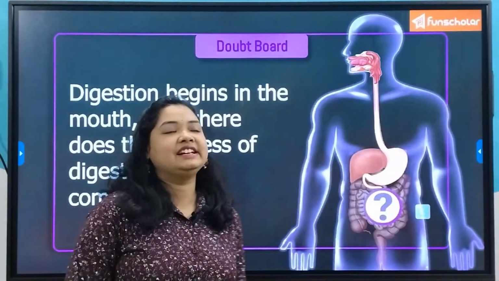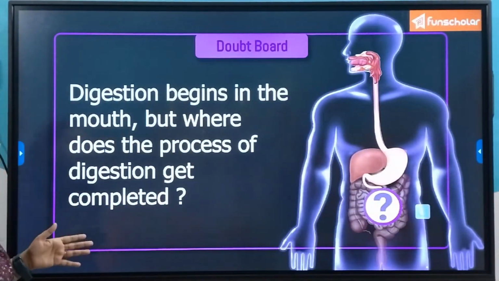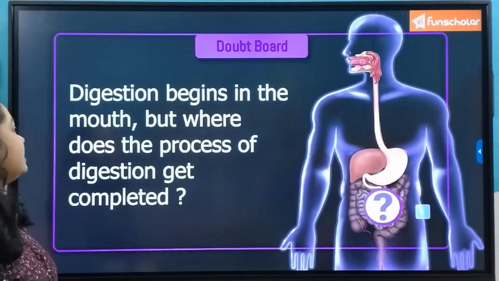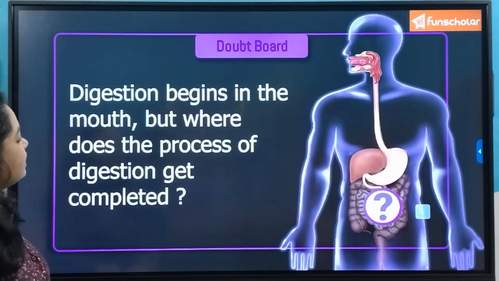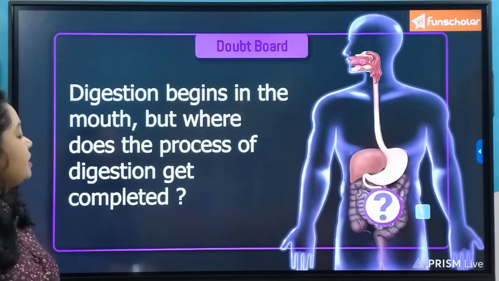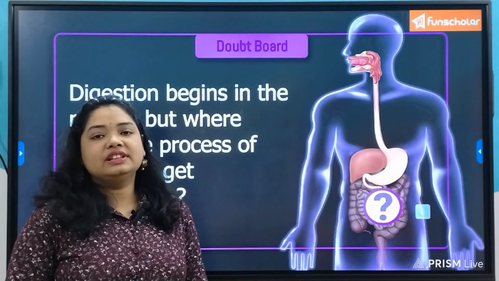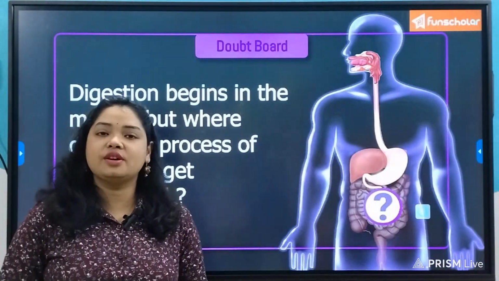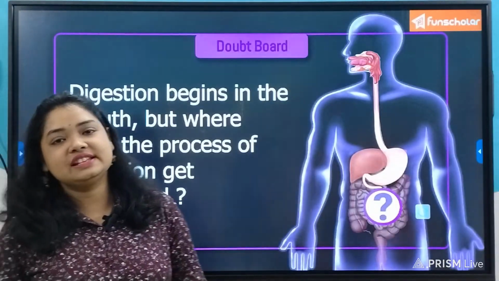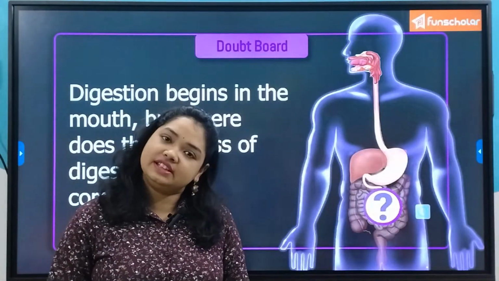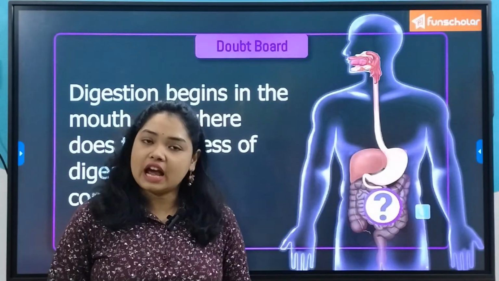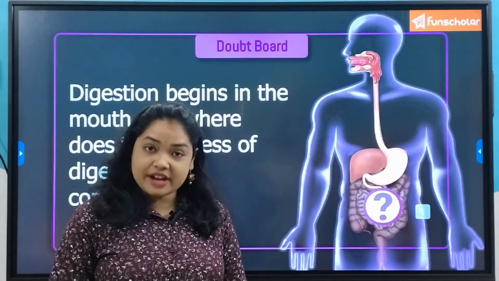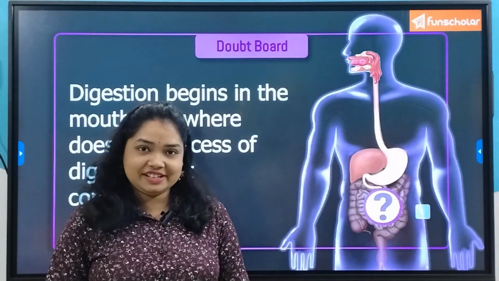So let's begin. On the board you can see this question: digestion begins in the mouth, but where does the process of digestion get completed? We have already seen in the last 2 lectures the process of digestion that begins in the mouth and then continues in the stomach. After the stomach comes another organ of the digestive tract, and that is the small intestine.